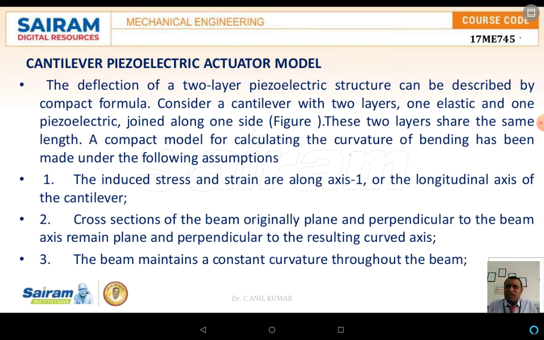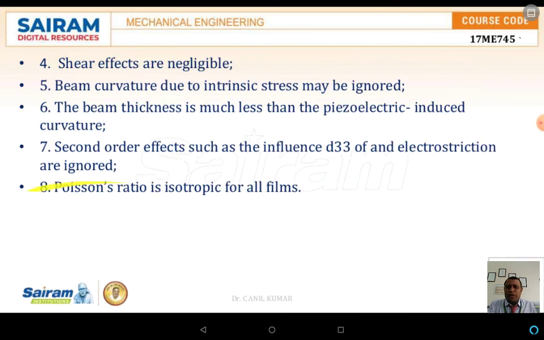The induced stress as well as the strain is only in one axis, along the axis 1 only, that is especially the longitudinal axis of the cantilever. The cross section of the beam, originally plane and perpendicular to the beam, remains plane and perpendicular to the resulting curvature axis, or it may be a curved axis. Even after deformation, the beam axis remains plane and perpendicular.